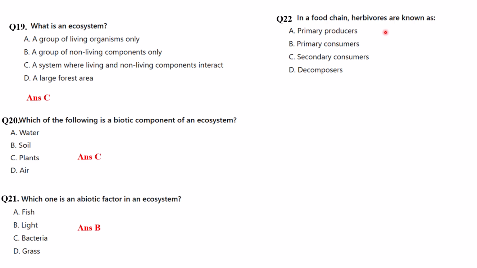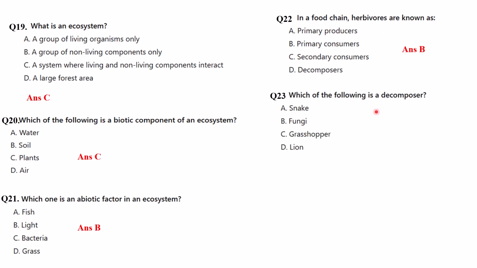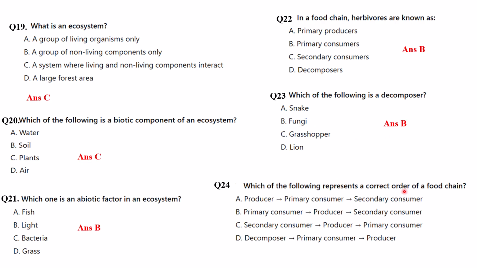Question 22. In a food chain, herbivores are known as primary consumers. Which of the following is a decomposer? So it is fungi. Which of the following represents the correct order of a food chain? If you see, first is producer, then primary consumer, then secondary consumer. The first one is the only correct one.